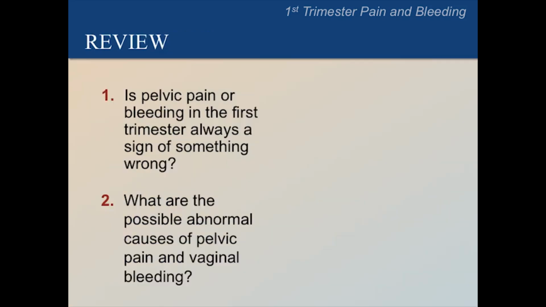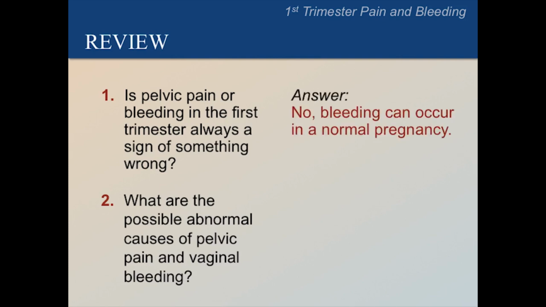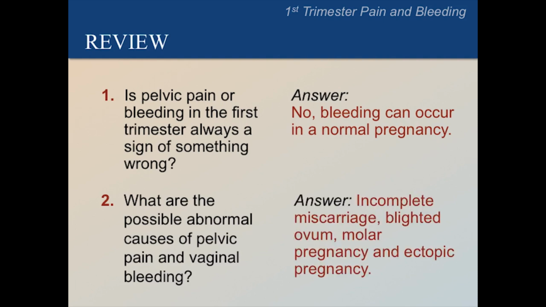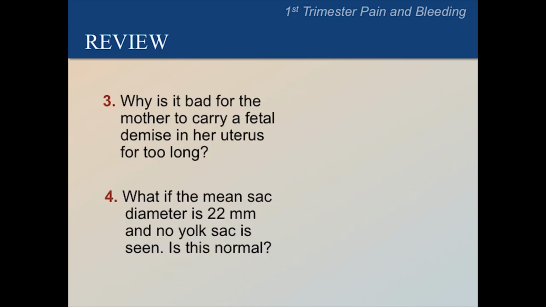Questions for review. Is pelvic pain or bleeding in the first trimester always a sign of something wrong? The answer is no. Bleeding and pain may occur in either a normal or abnormal pregnancy. What are the possible abnormal causes of pelvic pain and vaginal bleeding? The answer is that a blighted ovum, incomplete miscarriage, molar pregnancy, or ectopic pregnancy may cause pelvic pain and vaginal bleeding. Why is it bad for the mother to carry a fetal demise in her uterus for too long? The answer is that it may cause a serious infection.